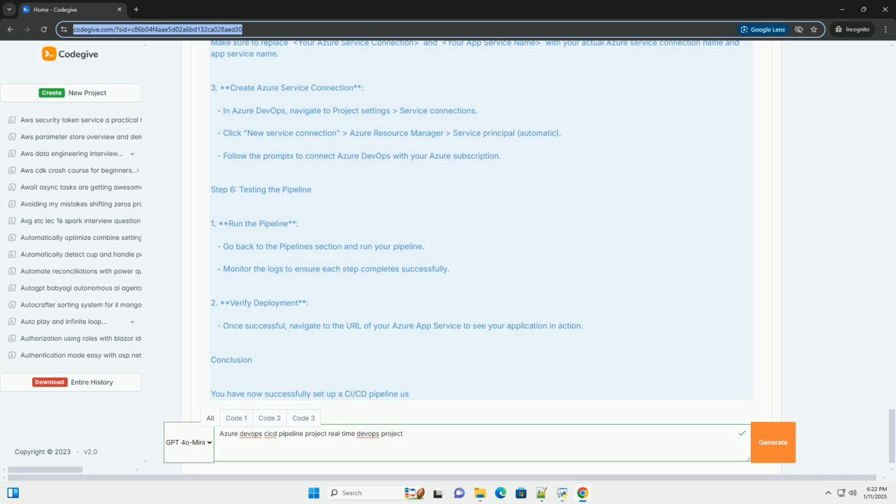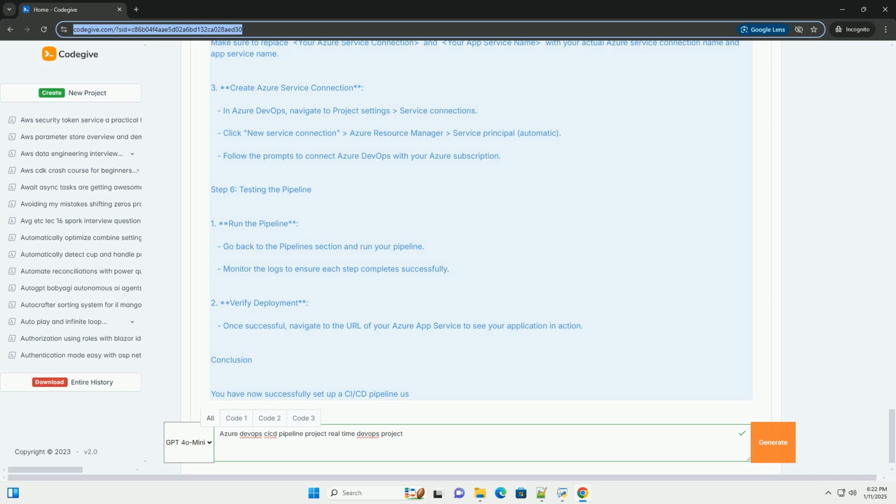Azure DevOps will suggest a template. You can choose ASP.NET Core or create a custom pipeline. If using YAML, here's an example azure-pipelines.yml configuration. 4. Save and run. Save the pipeline configuration. Click Run to trigger the pipeline.